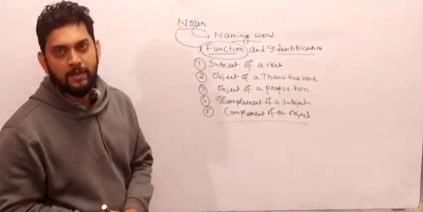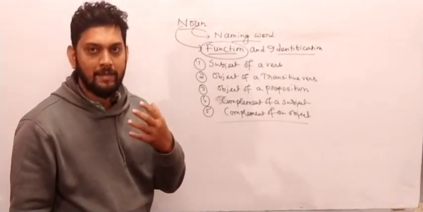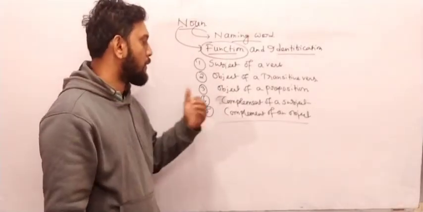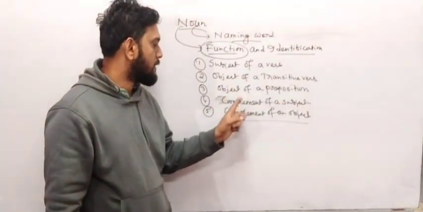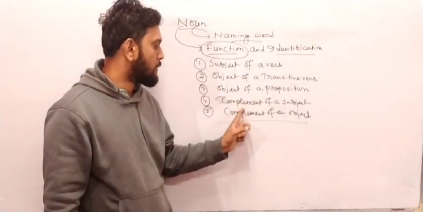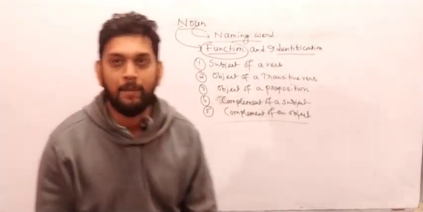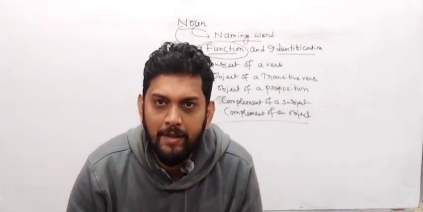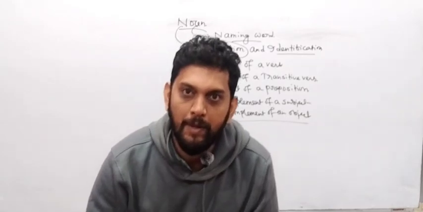If you have some difficulty understanding my writing, then whenever I say something, try to understand my words and write it down in your copy. First one I have written subject of a verb, second one object of a transitive verb, third one object of a preposition, fourth one complement of a subject, and complement of an object. Whenever you understand the function of noun, then everything will become very easy, identifying a noun and also understanding the function of a noun. Got my point as of now?